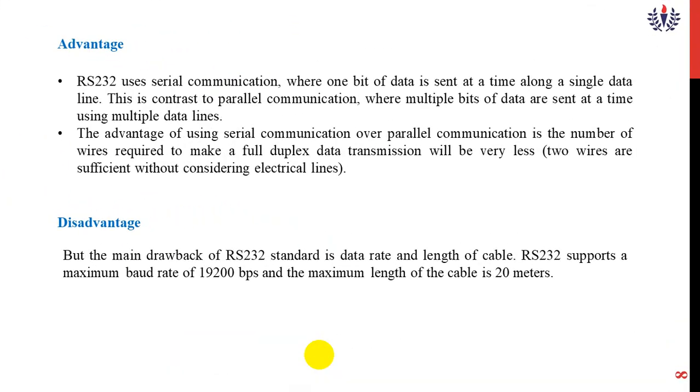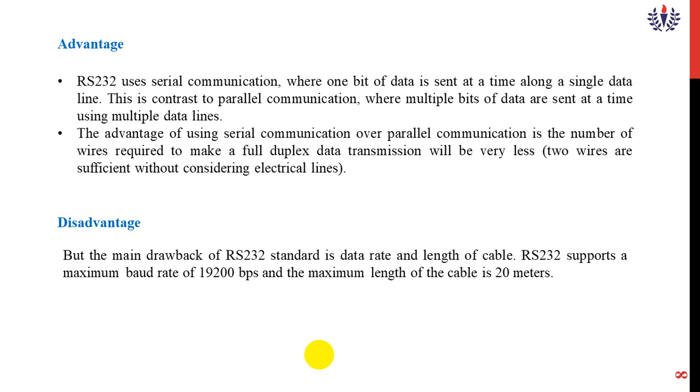Okay. There are advantages. This RS-232 uses serial communication, where one bit of data is sent at a time along a single line. This is in contrast to parallel communication, where multiple data bits are sent at a time using multiple data lines. The advantage of serial communication over parallel communication is that the number of wires required to make a full duplex data transmission is very small. Okay, 2 wires are sufficient without considering electrical lines.